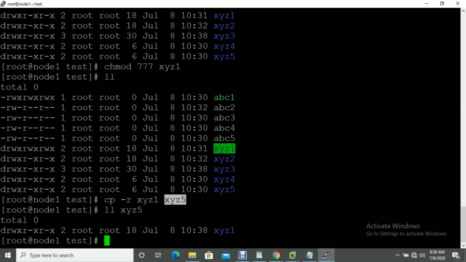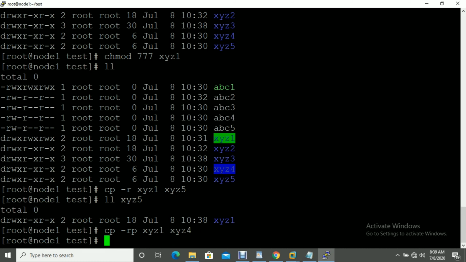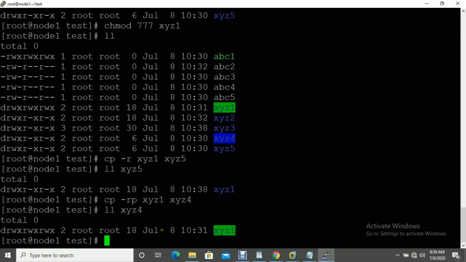So in this condition, what we have to do is cp hyphen rp. R means we are going to copy a directory, and p means whatever the permission available here, the same permission we are copying in the destination also. So now let me copy the directory named xyz1 inside xyz. If you check now xyz4, the same permission is available here also.